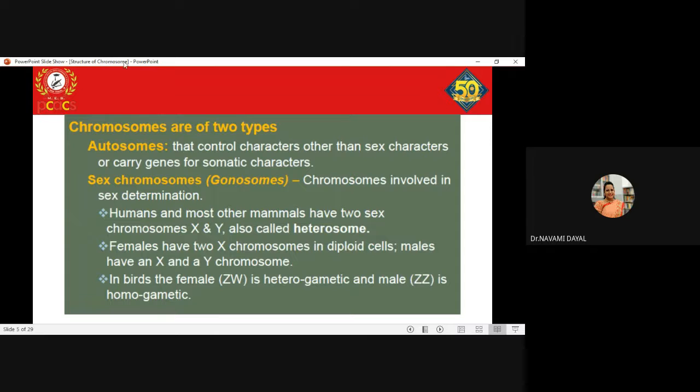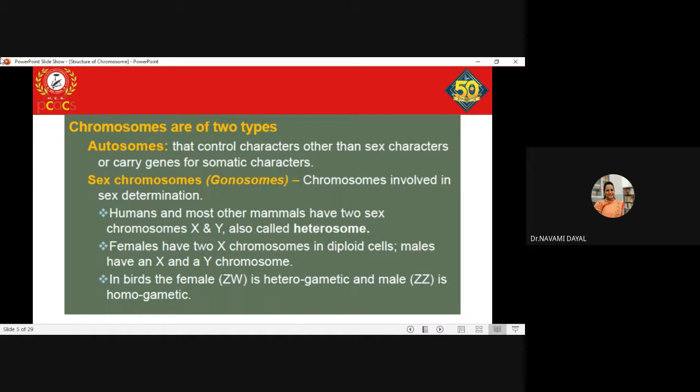In humans, males have X and Y. The karyotype of a male would be XY, while that of a female would be XX. So females in humans are homogametic in nature, and males are heterogametic in nature.